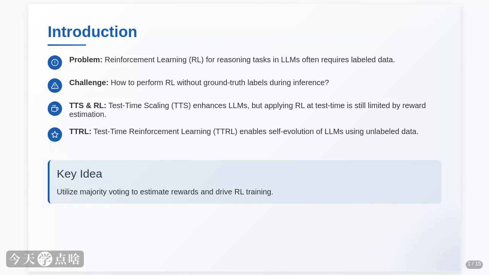Alright, let's dive straight into the heart of the matter. We're talking about reinforcement learning, or RL, for those tricky reasoning tasks that LLMs are supposed to be good at. But here's the rub. Traditional RL needs labels, right? Someone has to tell the model what's right and wrong.